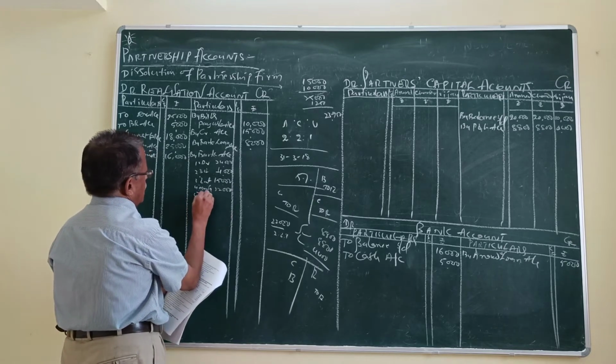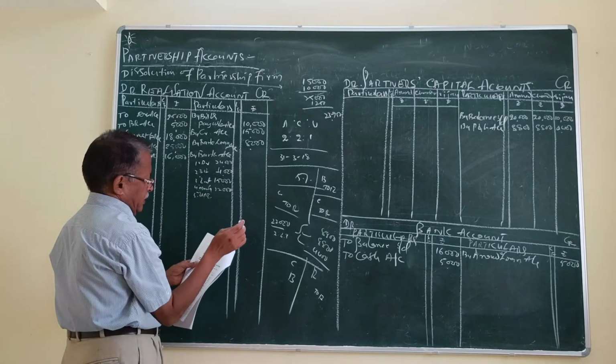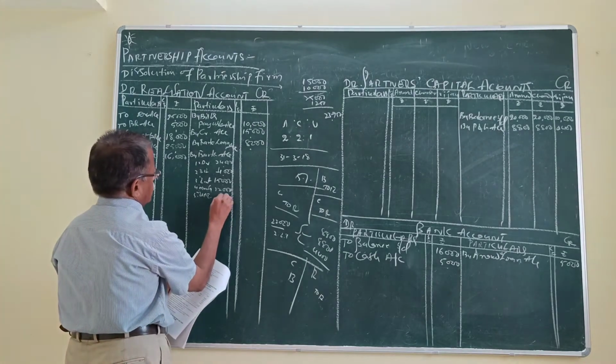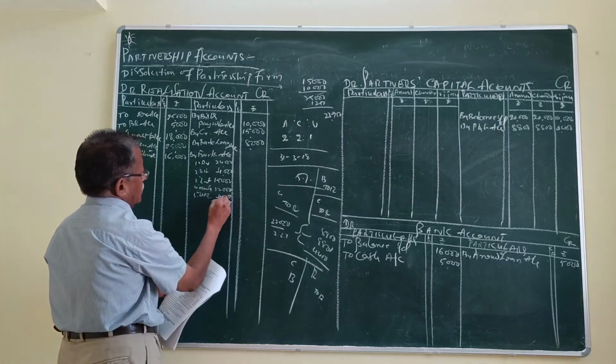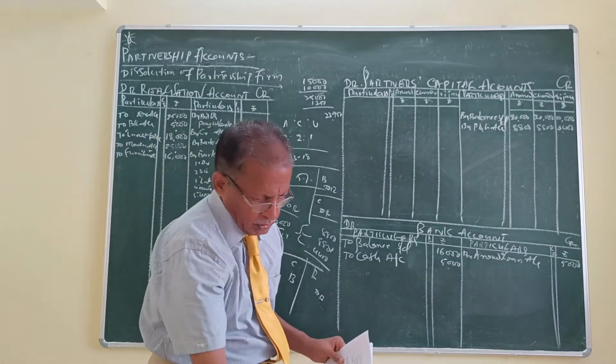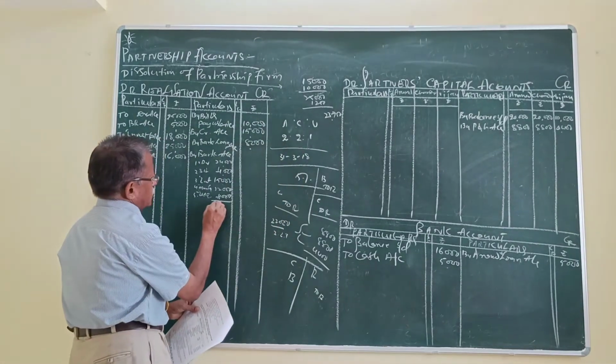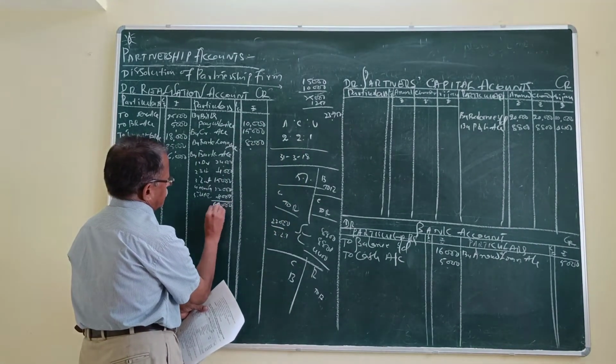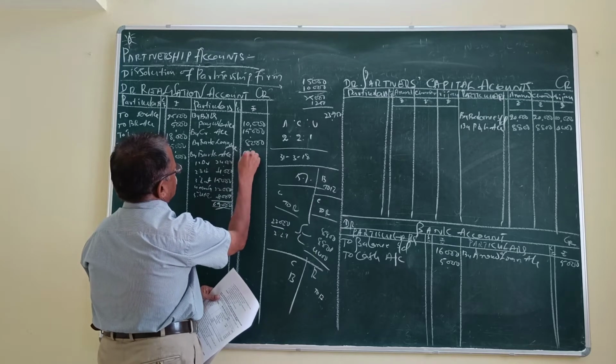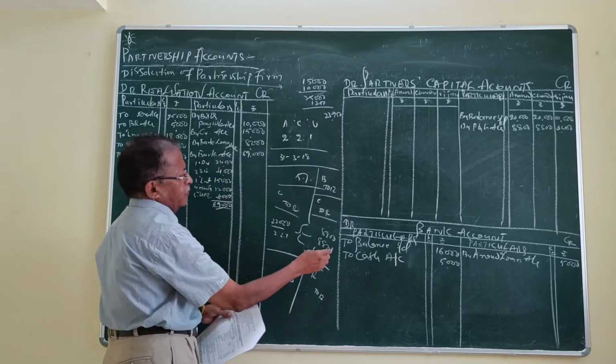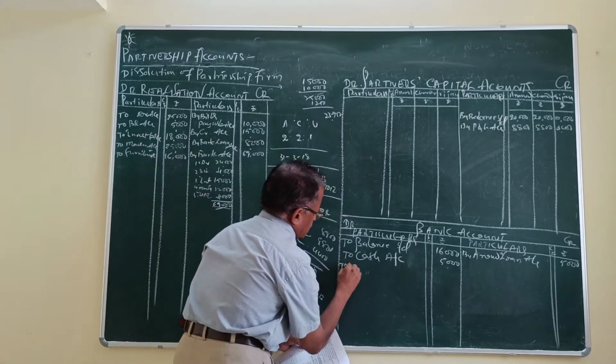Next one, unrecorded investment, how much? 4,000. Let us see the total. Total is 69,000. And in the bank account, to realization account.